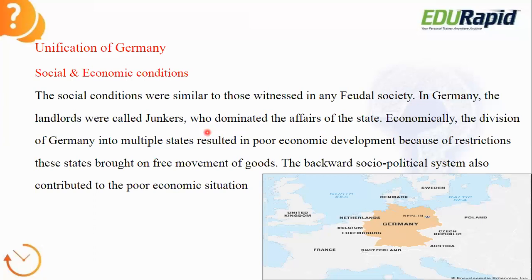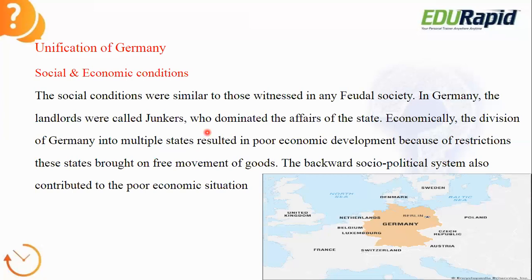When it comes to the economic condition of Germany, it was very poor. Why so? Because Germany got divided into multiple states. In fact, Germany was divided into 314 different states before the unification. You can compare this with India's situation.